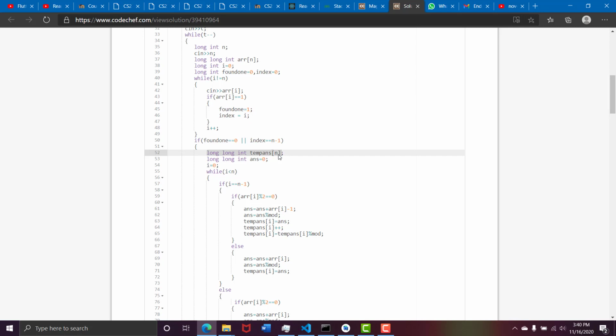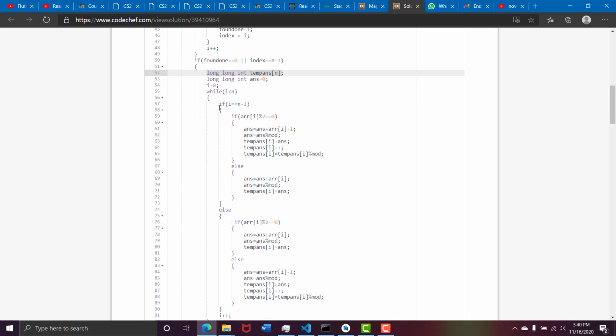Now we just iterate over all the numbers, we initialize the answer to 0. Now if i is equal to n minus 1, that is, it is the end value, then we need to select, and if r of i is even, we can select the even value, because the turn is ending now and he has to select the maximum value possible. So temp answer of i will be equal to answer, and we will always keep a mod.